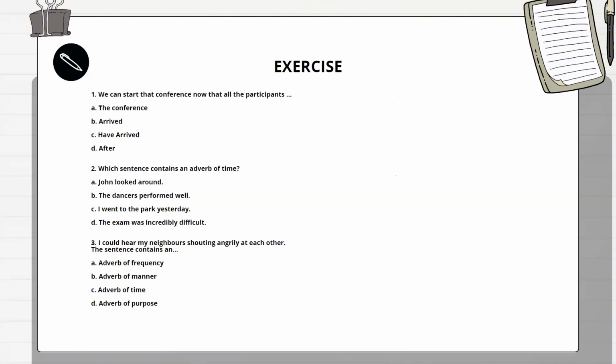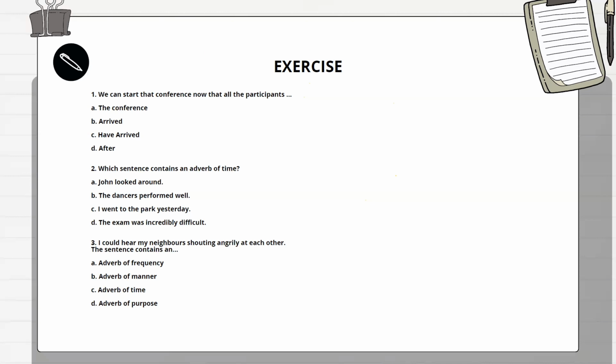In this case, it tells us when, and is usually placed at the end of the sentence. So the answer, yesterday, describes when the action happened, and it is placed at the end of the sentence.